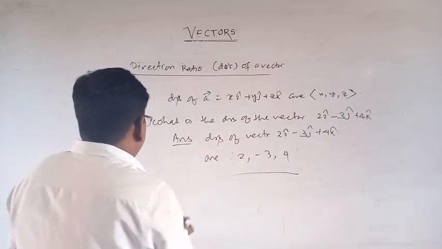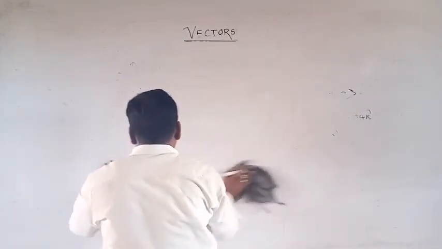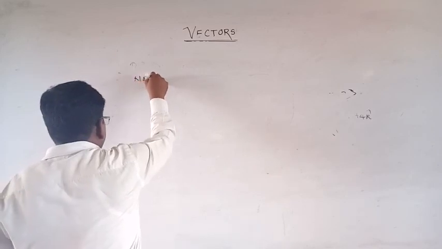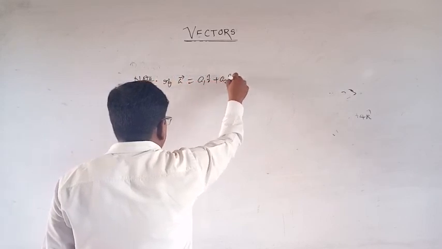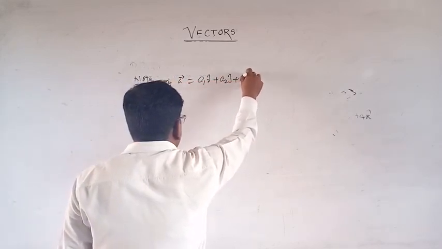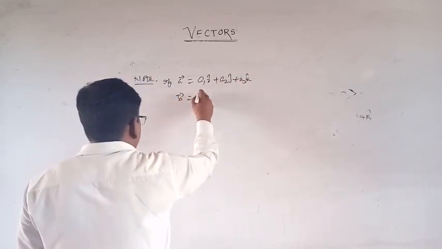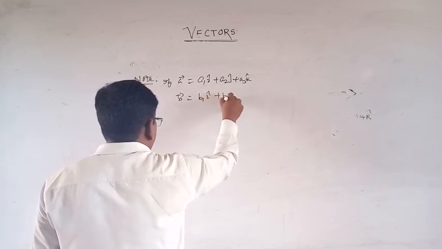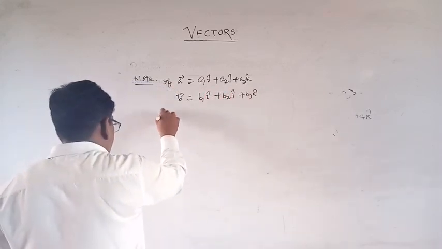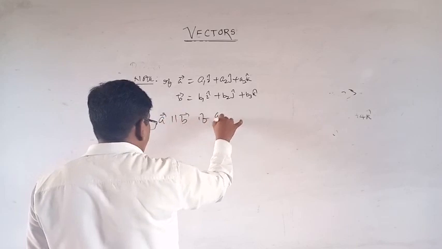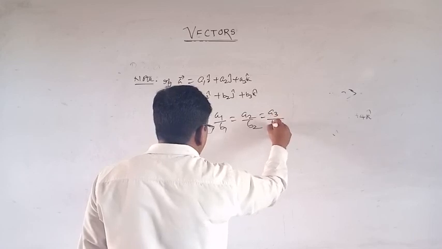Now note, another note: if vector A is equal to a1i plus a2j plus a3k and vector B is equal to b1i plus b2j plus b3k, then A is parallel to B if a1 by b1 is equal to a2 by b2 is equal to a3 by b3.